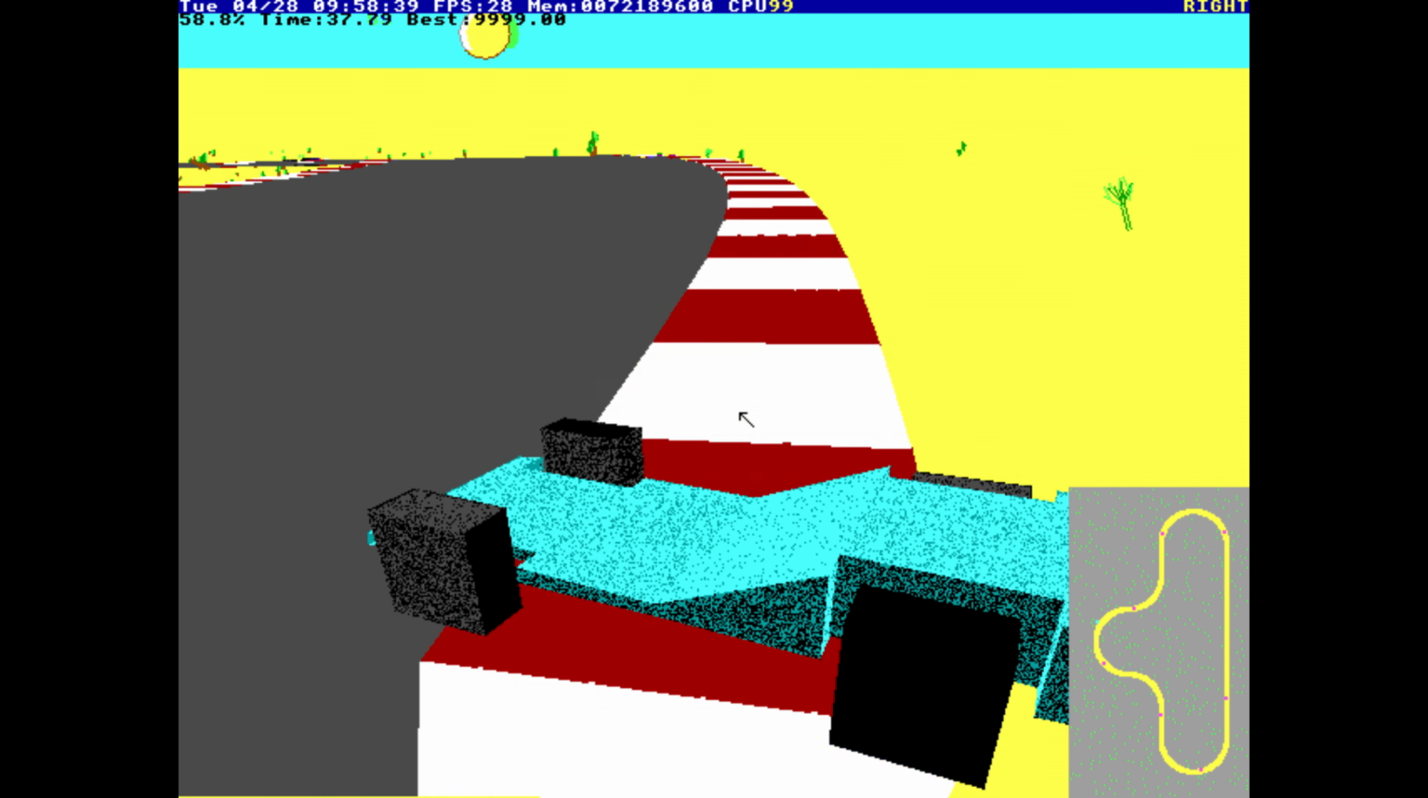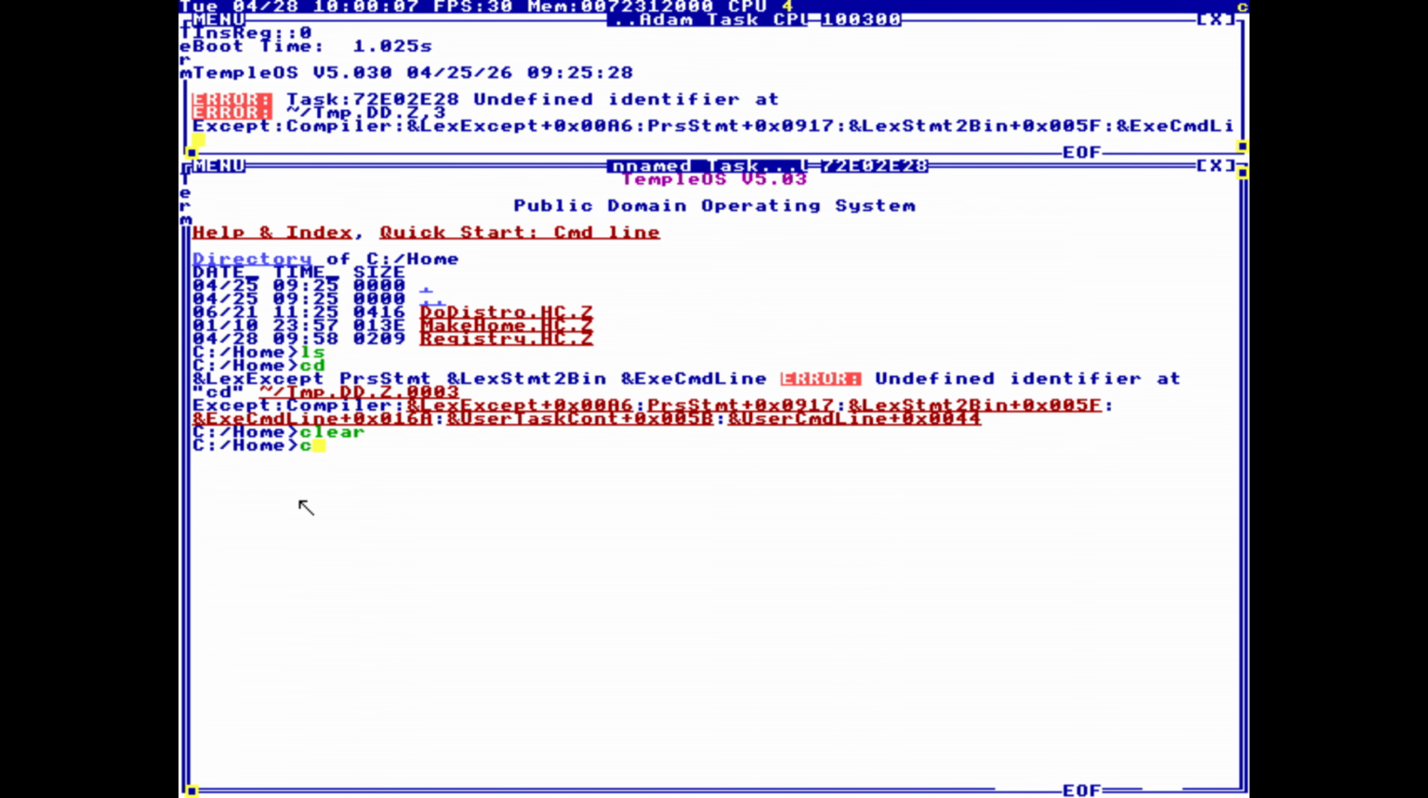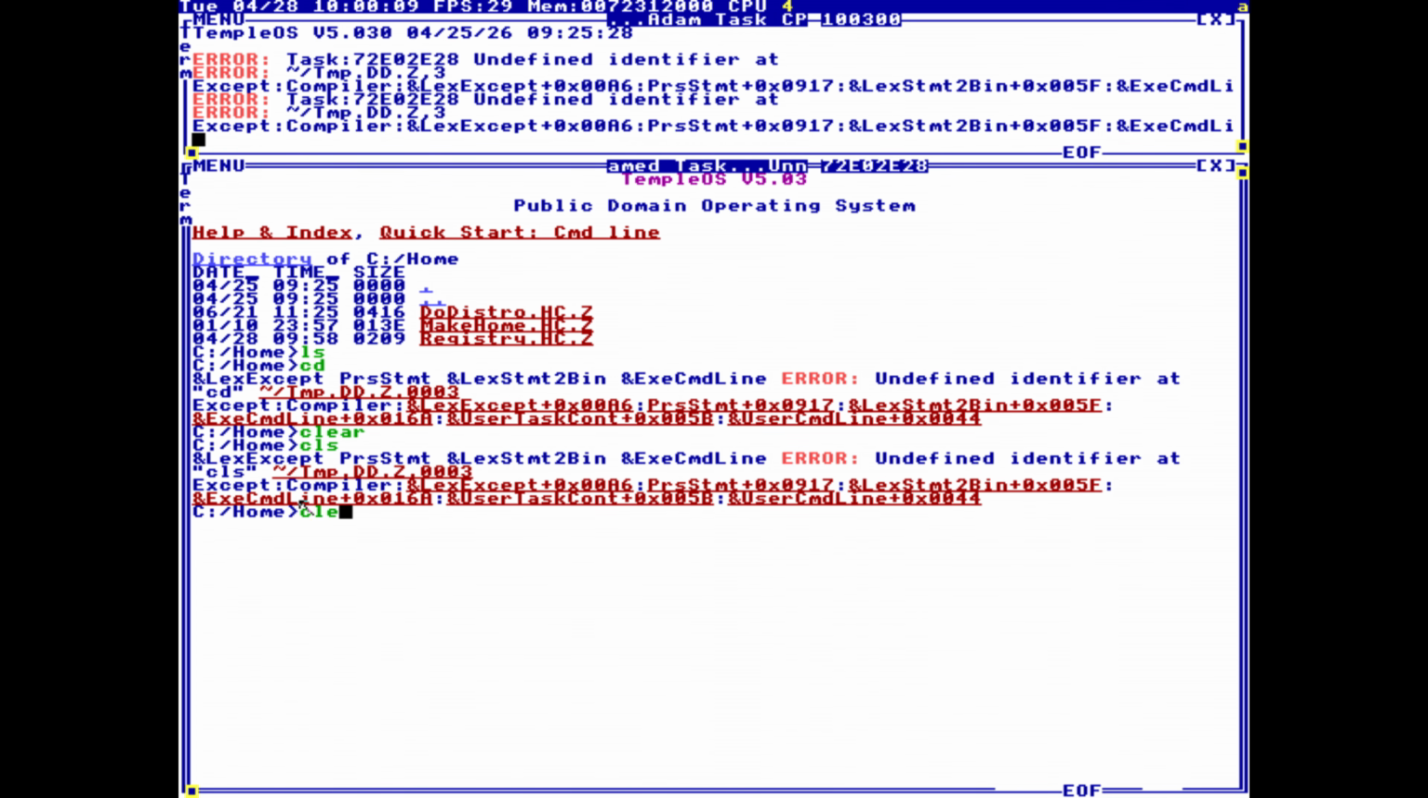And I'm gonna lose. I think, no, I'm not gonna lose. This is the command line interface. But what are the commands? CD, no. Clear, no. CLS? No. Where's my phone? Okay, let me Google.